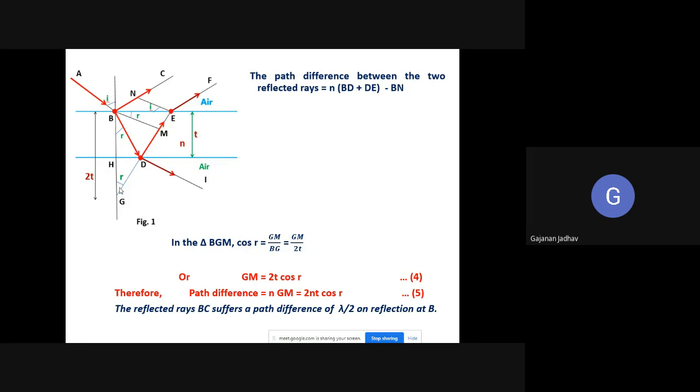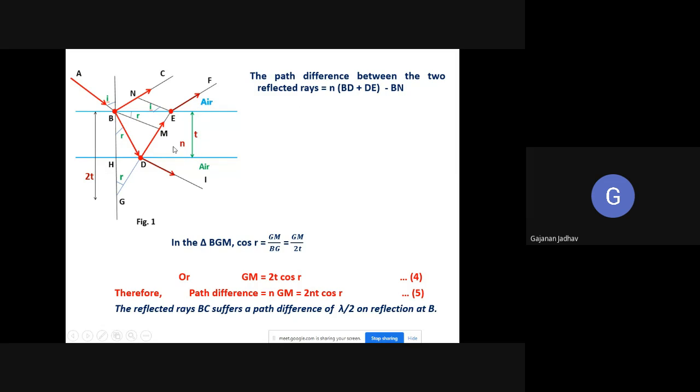Now the path difference between the two rays. Which are those rays? BC is the reflected ray, and BDEF is the refracted ray. So the path difference between these two will be n of BD plus DE, minus BN.